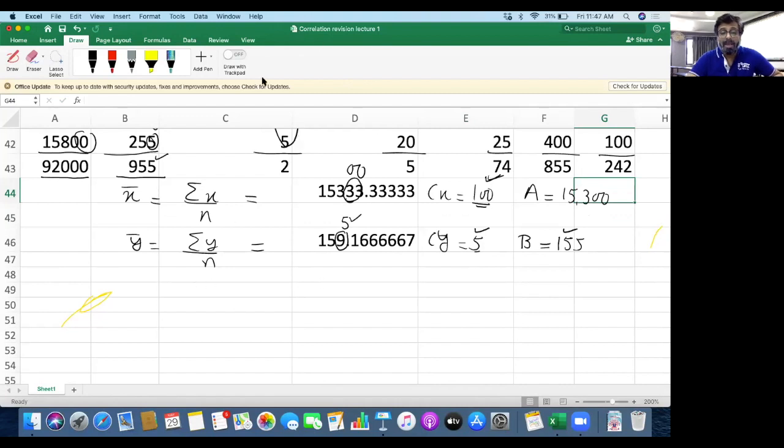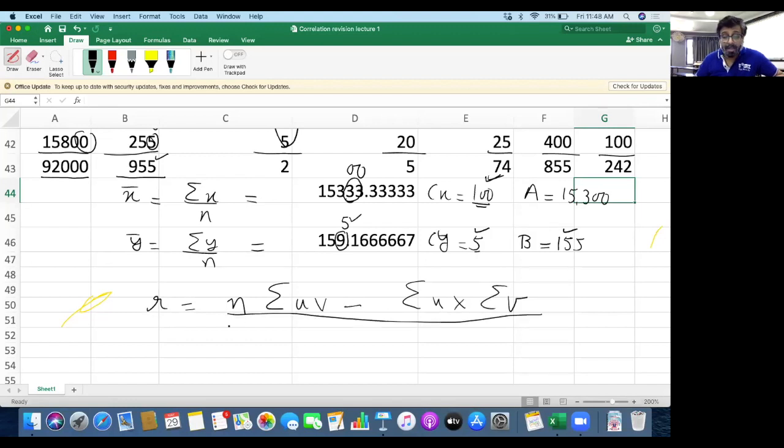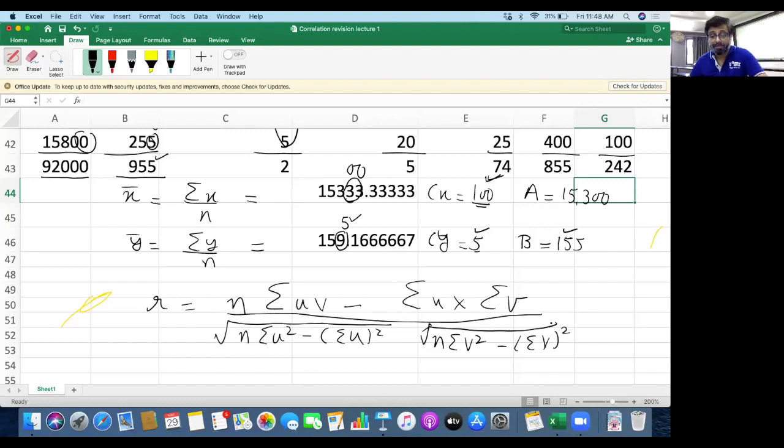Okay. Now we apply the formula. All of you write down the formula of correlation. R equals n sigma uv minus sigma u into sigma v upon square root of n sigma u square minus sigma u whole square into square root of n sigma v square minus sigma v whole square. Okay.